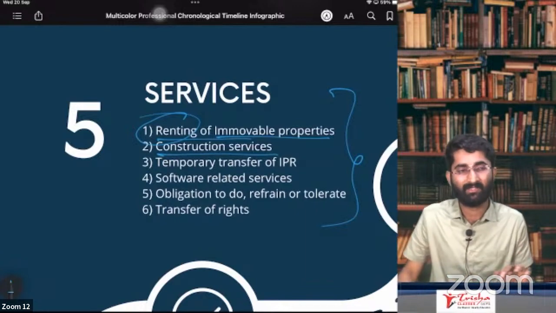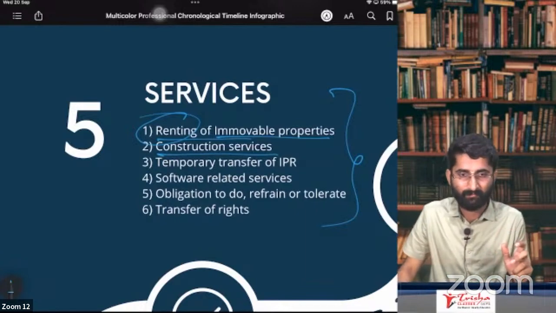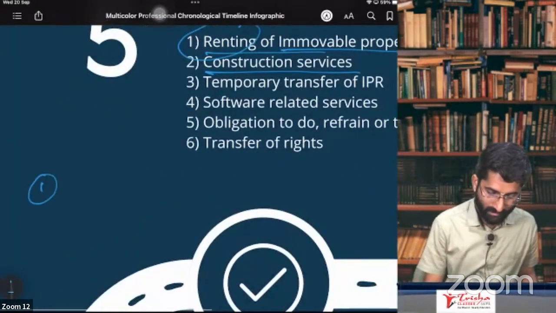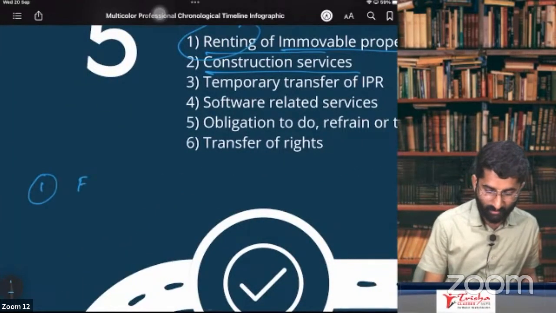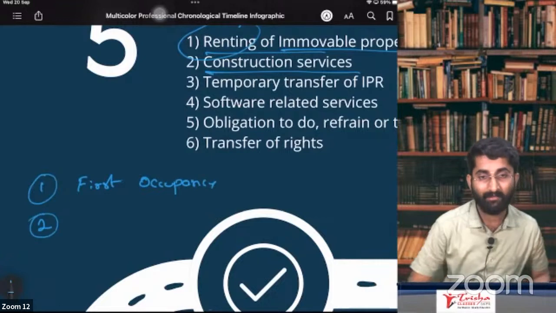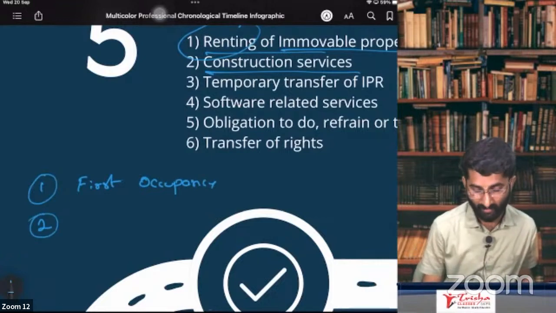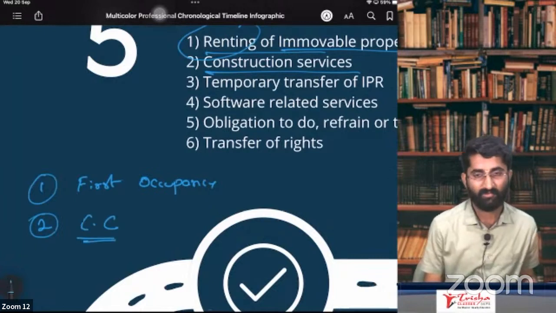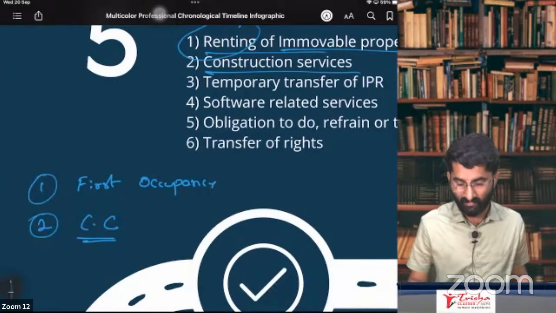Now the question is, is it supply of service or supply of goods? There is one condition here. We have to see two things. One is first occupancy of that building. The second is the completion certificate. First occupancy or completion certificate, whichever is earlier.